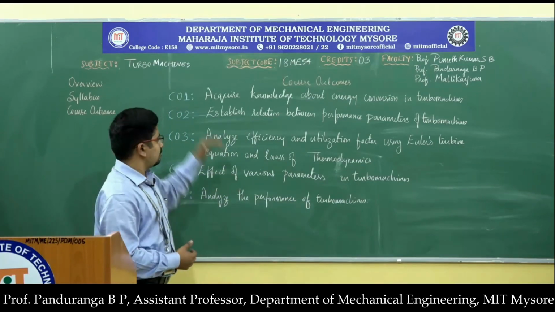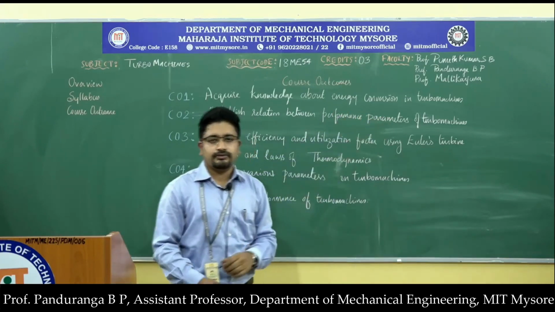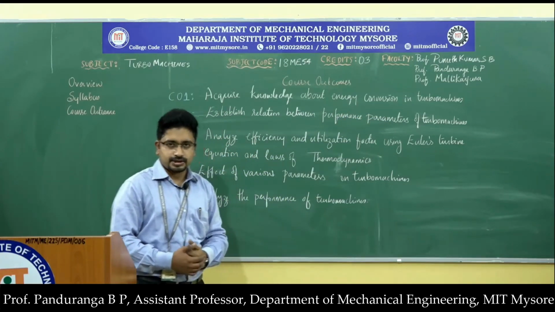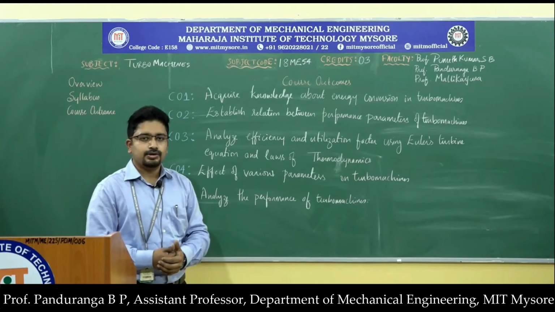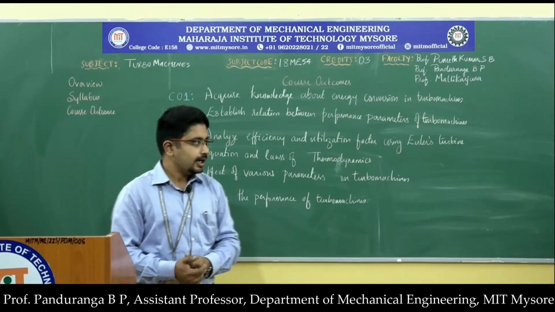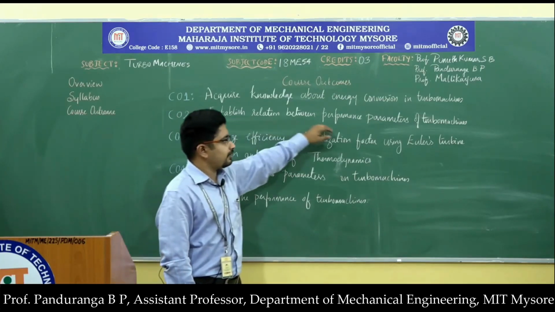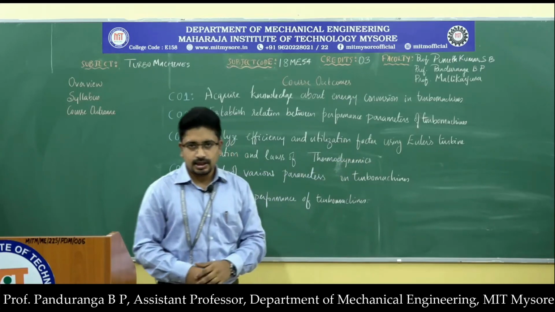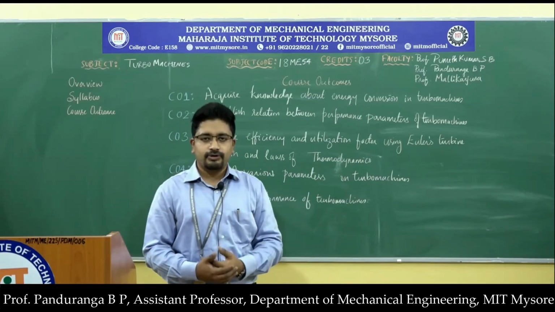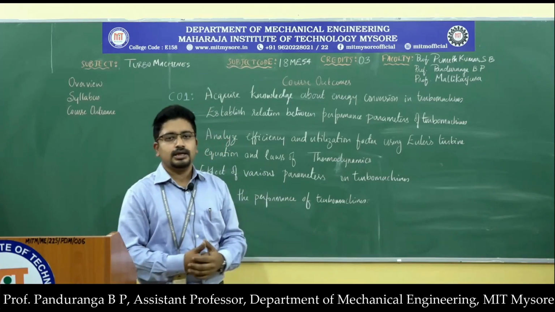The first course outcome is acquire knowledge about the energy conversions, different energy conversion processes in turbo machines. So you will be able to know which kind of energy conversion process occurs in the turbo machine. And the second course outcome is establish relation between the performance parameters of turbo machines. So you will know what are the different performance parameters and how they are related and how the performance of a turbo machine.